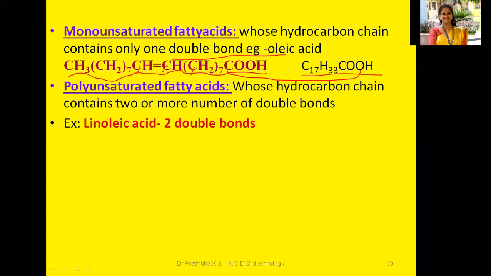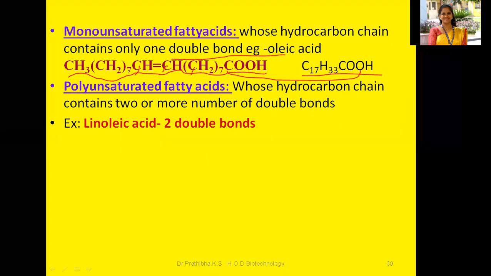This is the 9. 9 plus 7, how much? 16, and this is the 17th one, right? So here you can see the total number of the carbon atoms, this is the 17, right?